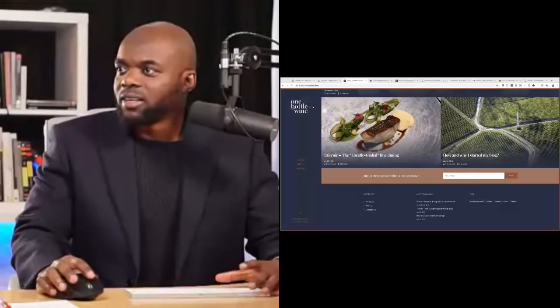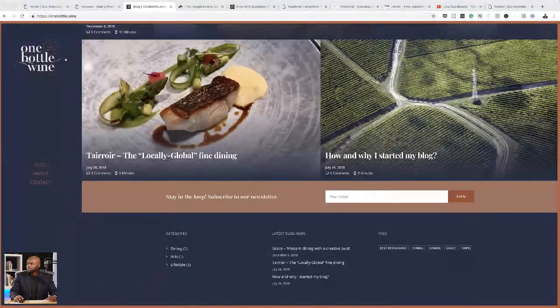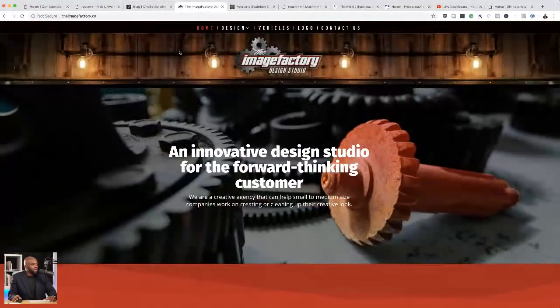Right, so our next website here is Image Factory. Right, so first things first, what I would do here on this page, I mean, I really like it. The images here that are used are really nice.